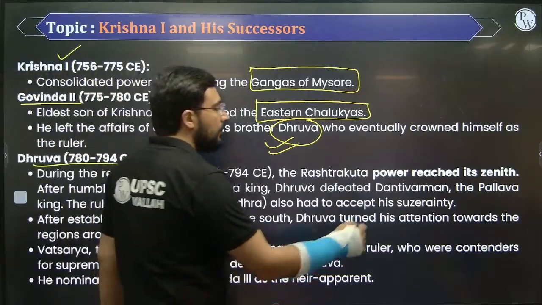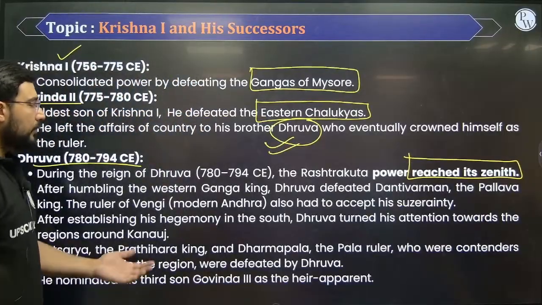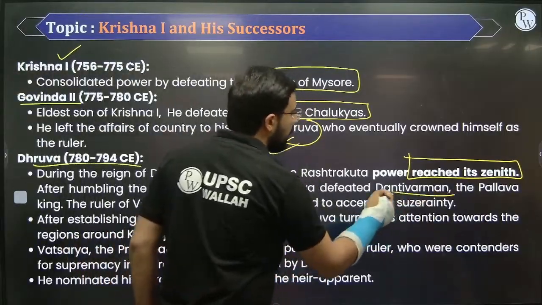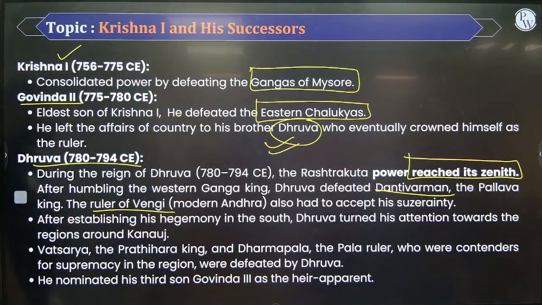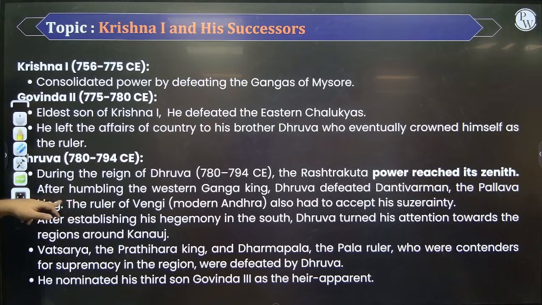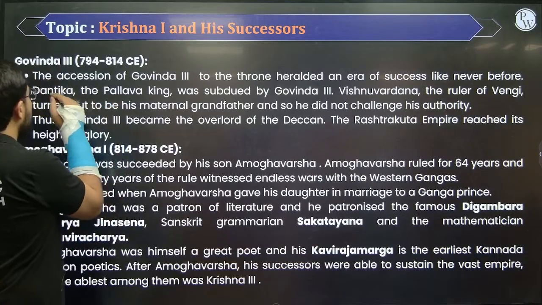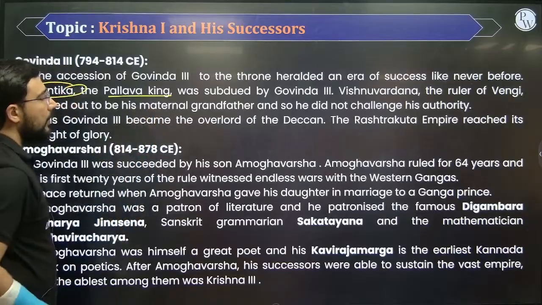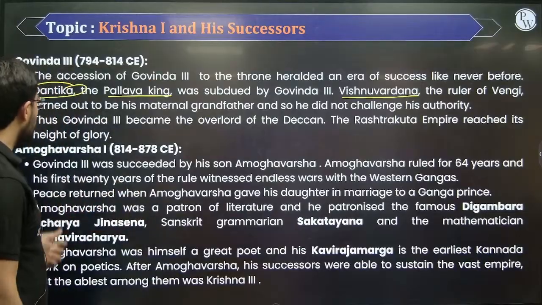In fact, many people say that power reached its zenith during the time of Dhruv, and it was Dhruv who was able to defeat Shantivarman, who was the ruler of Pallava. He was also able to defeat the rulers of Vengi region. So he created a very strong kind of personality for himself. He also was able to defeat in the north. Govind III was also a strong ruler. And he was the one who also subdued Dantika, who was a Pallava king, and Vishnuvardhana, the ruler of the Vengi. All of them were subdued.